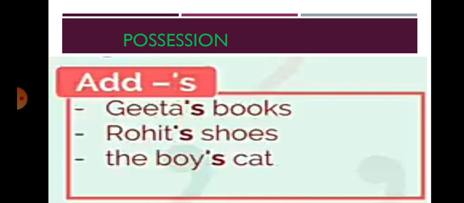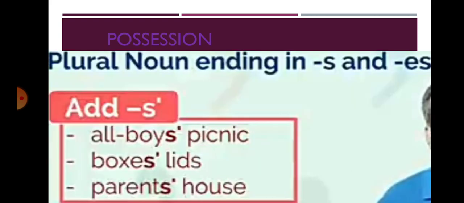Then, whose shoes are these? Yes, these are Rohit's shoes. Rohit's, it is talking about one particular person, Rohit. That's why we are using apostrophe s. Then whose cat is this? This is the boy's cat. Here the boy refers to a singular, only one boy, but we do not know which boy it is. So we are not referring to the name of that boy, using the boy's cat.